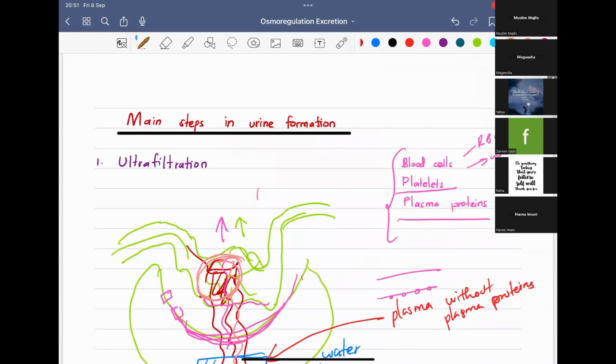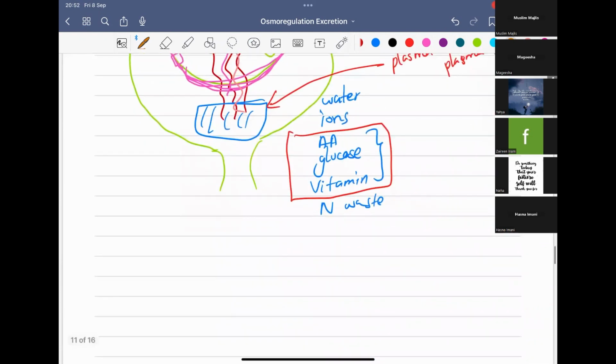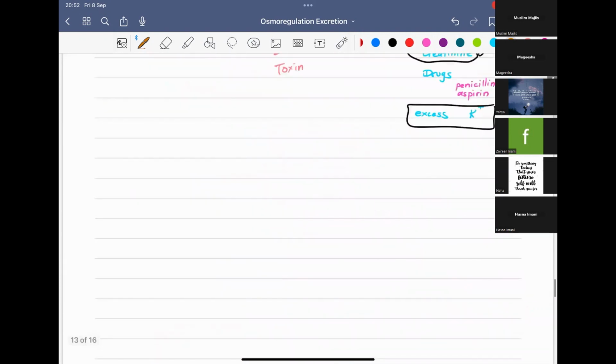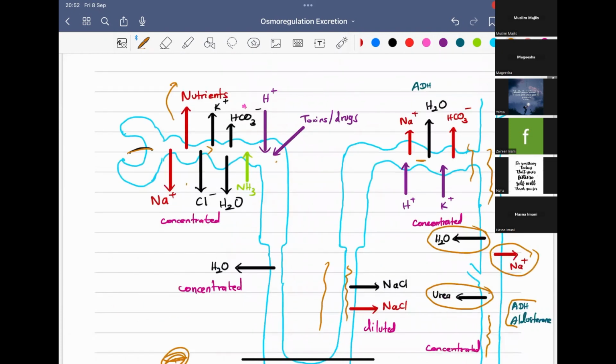Then we had the process of urine formation. In that, we studied the main steps: ultrafiltration, selective reabsorption, and secretion. You have to write the definition first, and what the adaptations are and why it is happening, and what is secreted and reabsorbed passively and actively. Then we studied what happens in each part of the tubule.